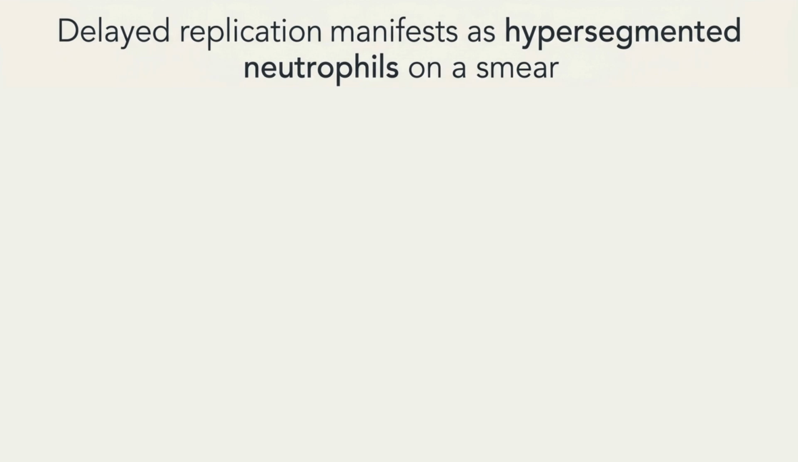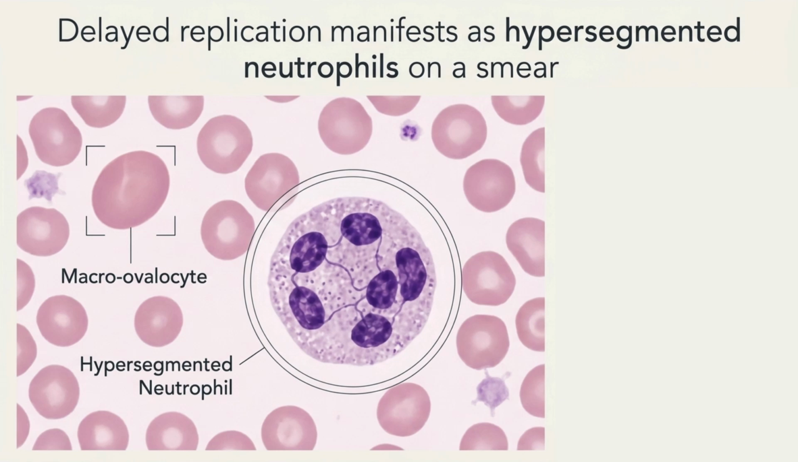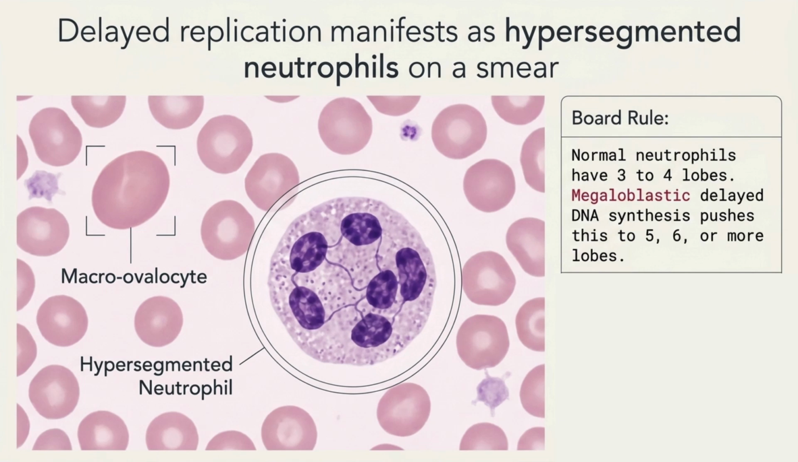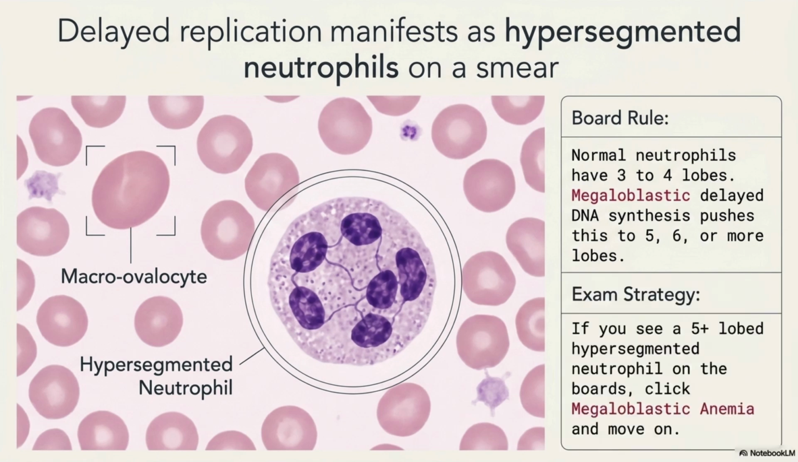So how does this look under the microscope? Delayed replication manifests as hypersegmented neutrophils on a smear. You can clearly see the large macroovalocyte and the hypersegmented neutrophil right here. Memorize this rule. Normal neutrophils have 3 to 4 lobes, but megaloblastic delayed DNA synthesis pushes this to 5, 6 or more lobes. Here is your exam strategy. If you see a 5+ lobed hypersegmented neutrophil on the PBF, write megaloblastic anemia and move on.